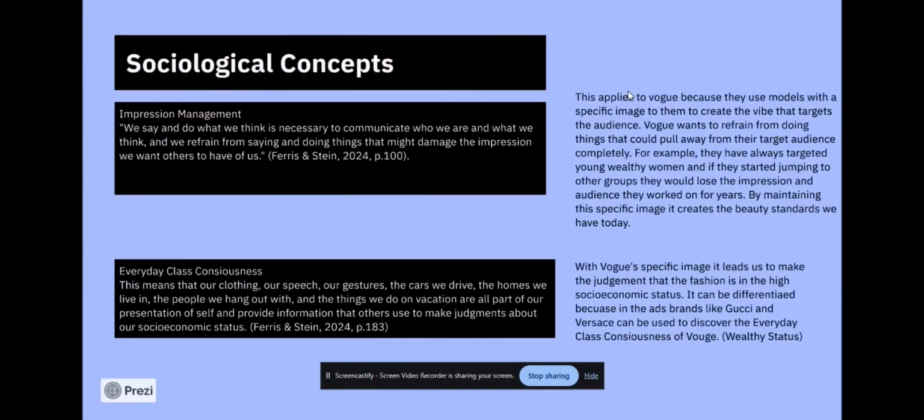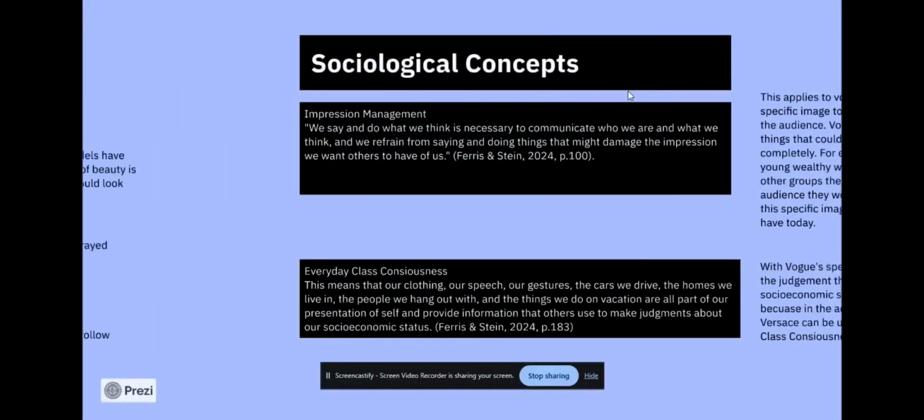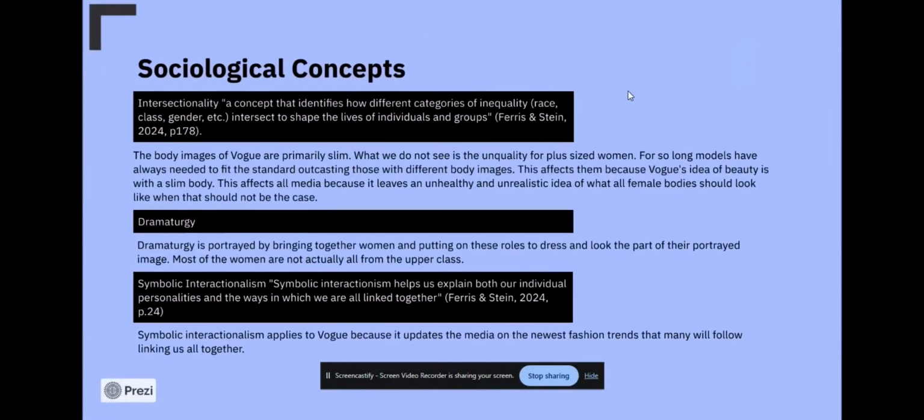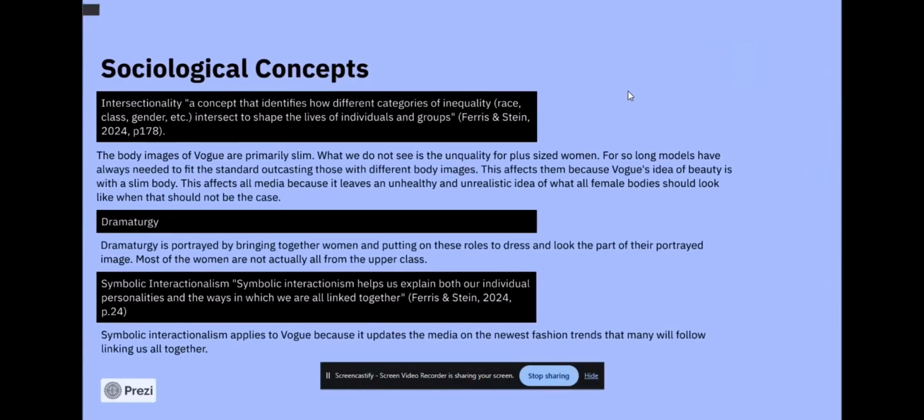Next, you asked us to identify 5 social concepts, and the 5 I came up with were impression management, everyday class consciousness, intersectionality, dramaturgy, and symbolic interactionalism.